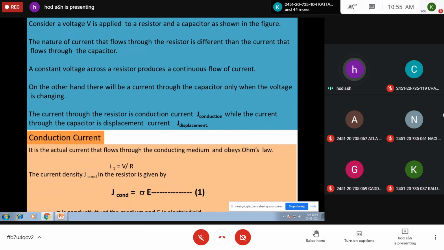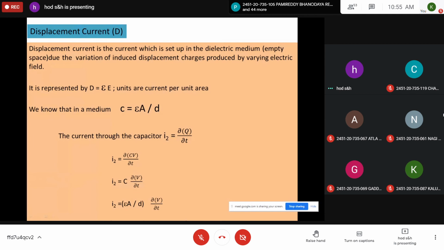Now coming to the displacement current, you should remember this definition also. Displacement current is the current which is set up in the dielectric medium or empty space due to the variation of induced displacement charges produced by a varying electric field. So you have to vary the electric field. Because of the variation of the electric field, the displacement of charges takes place. They generate a certain current, which is displacement current. Because of this current, some magnetic fields are present in the dielectric medium or empty space.